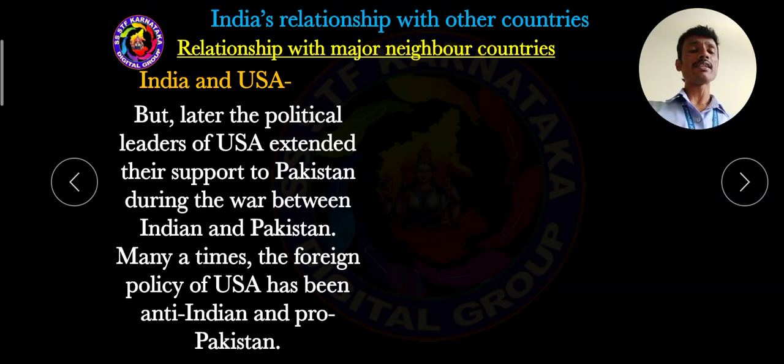So before that, America supported India. But after 1965, America supported Pakistan.